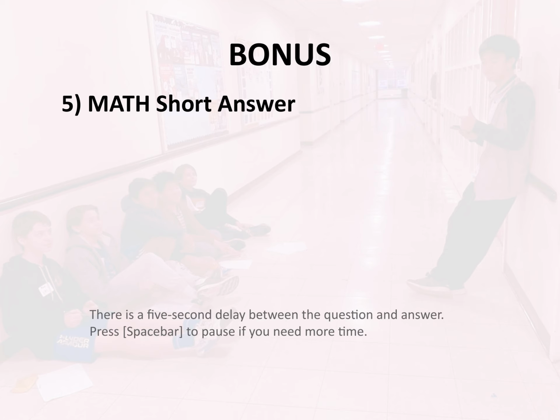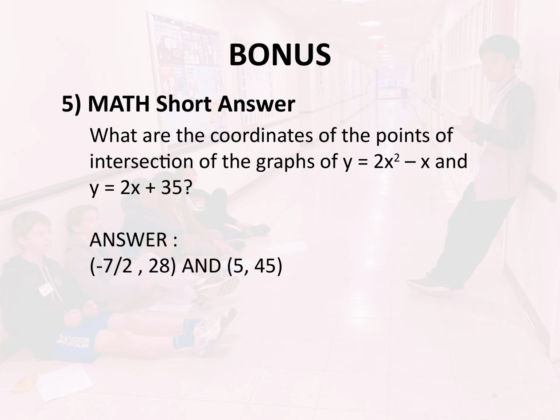Bonus 5. Math. Short answer. What are the coordinates of the points of intersection of the graphs of y equals 2x squared minus x and y equals 2x plus 35? Answer, -7 over 2, 28, and 5, 45.